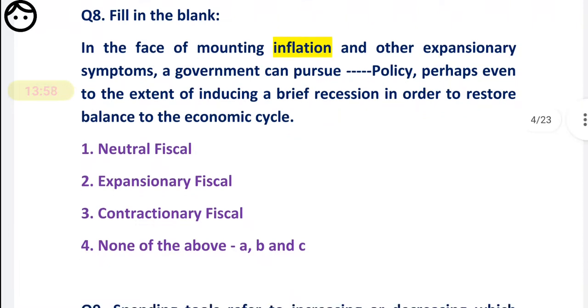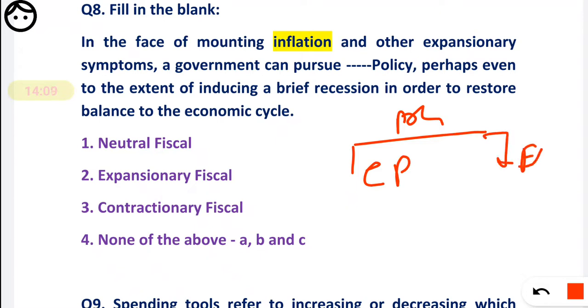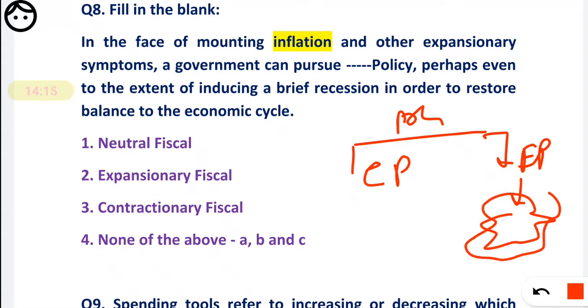So friends, before that I will explain some things about the policy. Basically, one is the contractionary policy and the second is the expansionary policy. Expansionary means you are doing things to expand the economy, and in a contractionary policy you are doing things to reduce the economic activity.